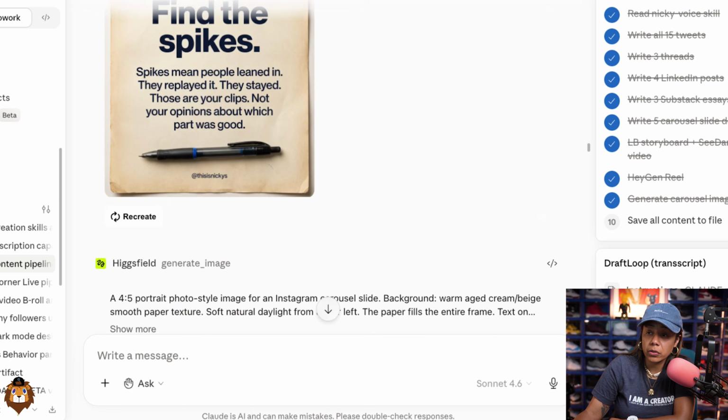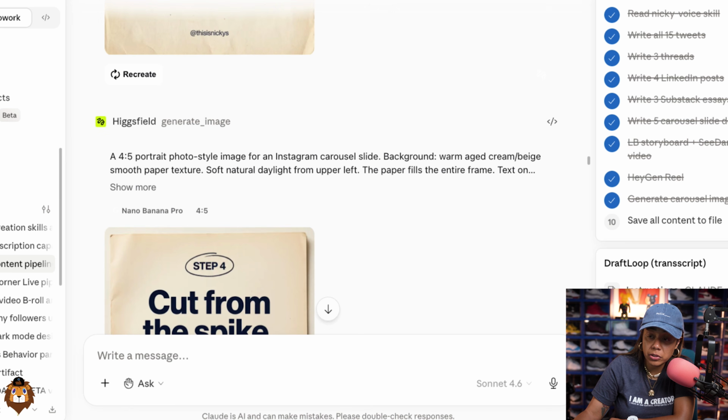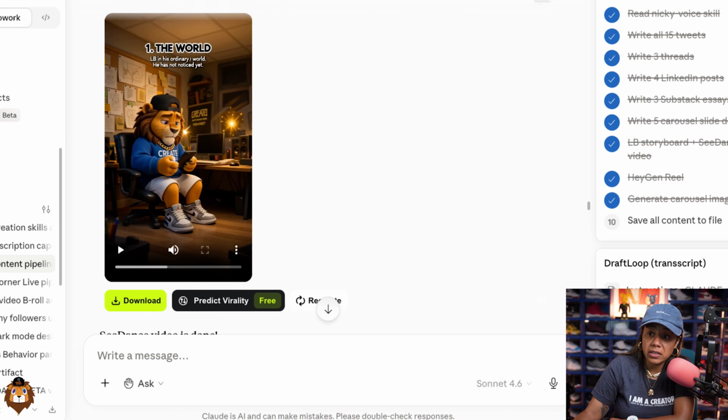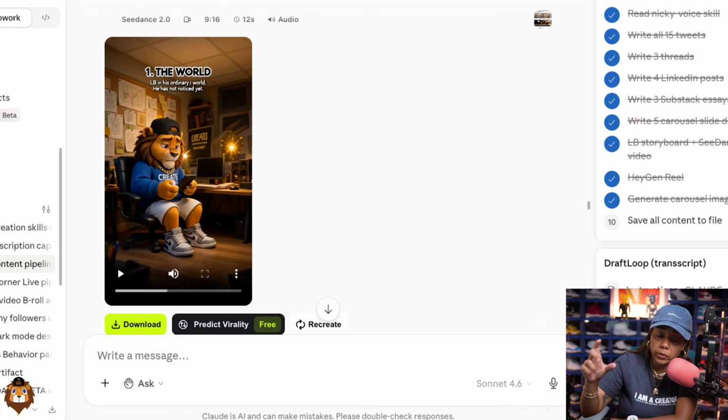And now you can see it's starting to make the carousels, all the images with the text that we already approved. Here is the character story that we made.